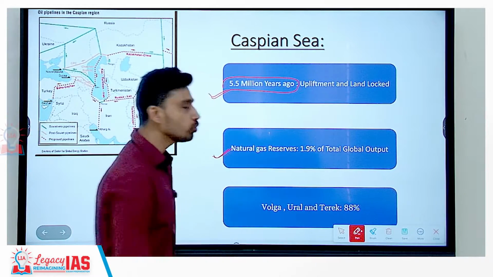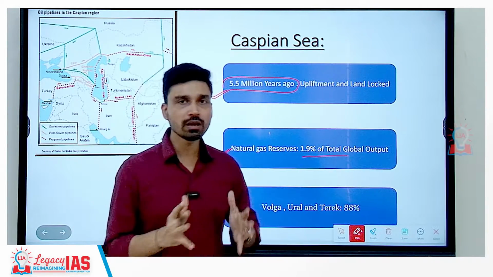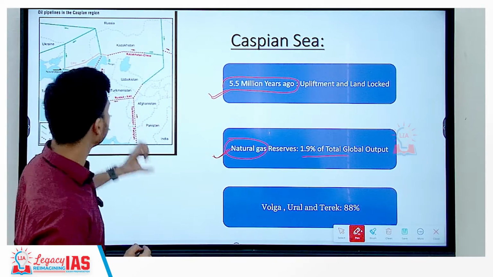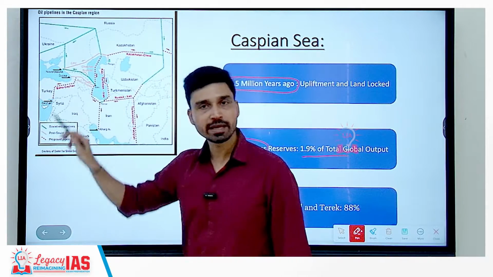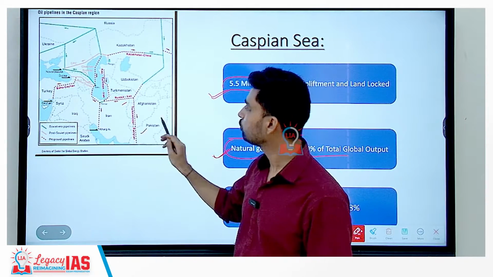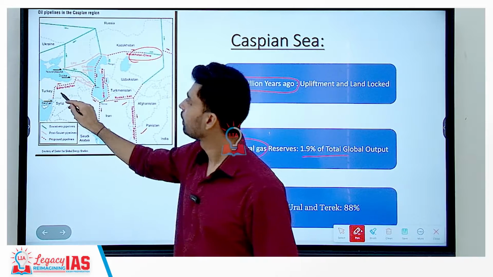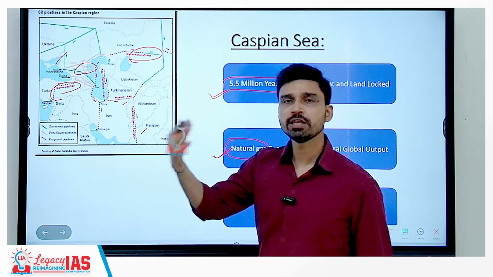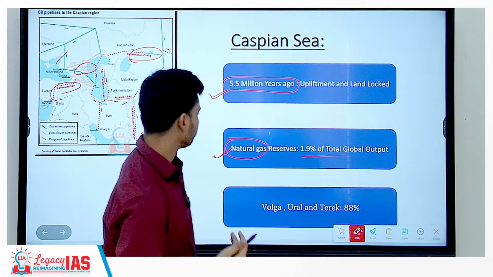Now, economically this also is a very important area, because it is believed that a total of 1.9% of total global output as far as natural gas is concerned is located in this area, and that is why, as you can see from this particular map, numerous natural gas pipelines have been constructed through this entire Caspian Sea region. Russia-Iran pipeline, then we have the Turkmenistan, Afghanistan, Pakistan, India pipeline, called the TAPI pipeline, Kazakhstan-China pipeline, Baku-Tbilisi-Ceyhan pipeline, then we have the Chechen bypass, and numerous pipelines going from Central Asia to Russia, to the eastern part of Asia and even to the European region.